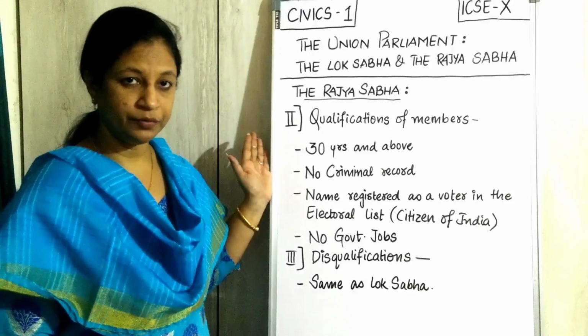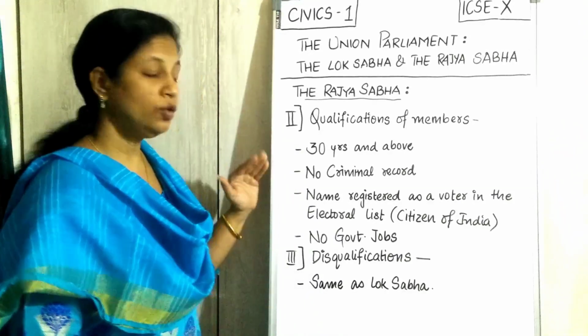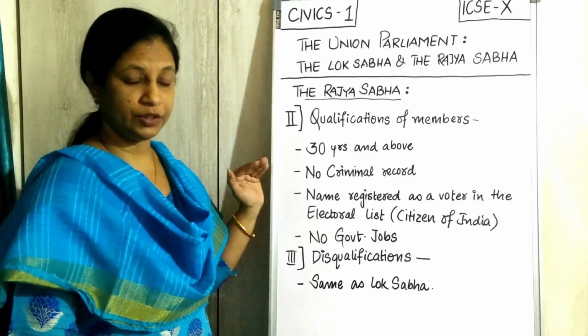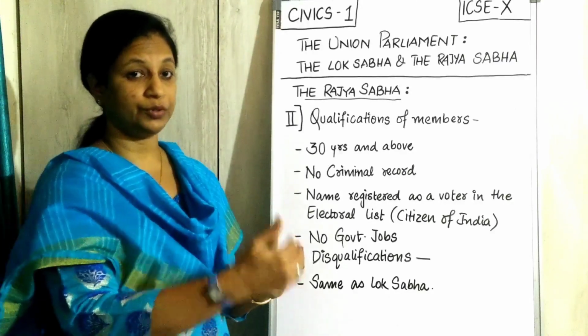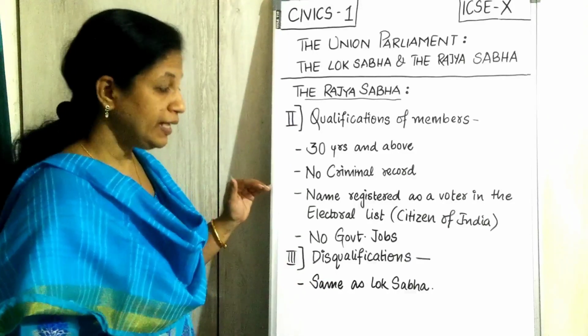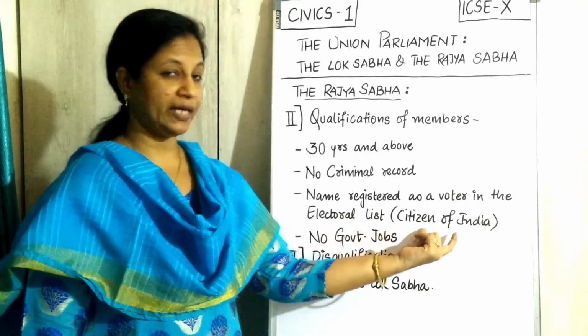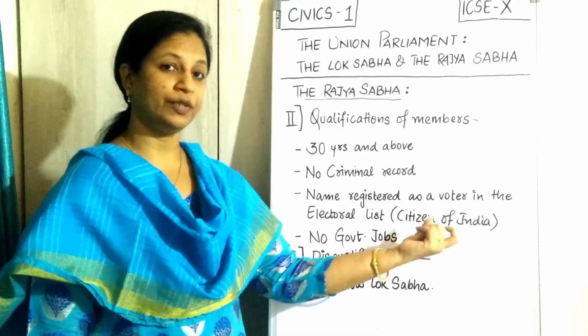So 30 years and above, here he has given it is for the Rajya Sabha, 30 years and above. Then no criminal records. Definitely the person should not have, because he is going to be the role model here. The name should be registered. This point he has written in a different way, but in the bracket I have given it is the citizen of India.